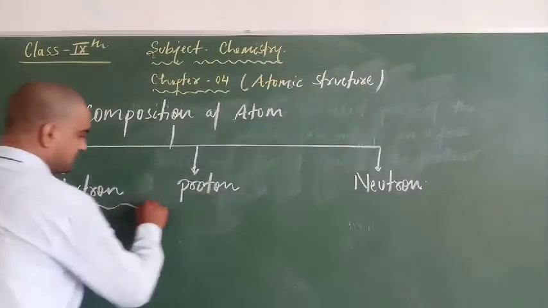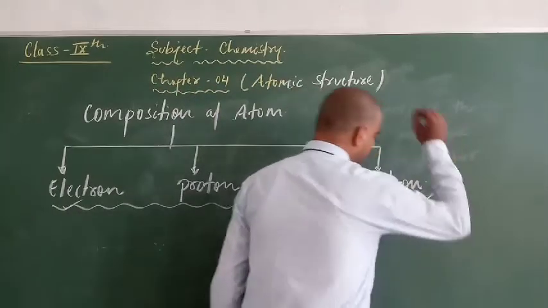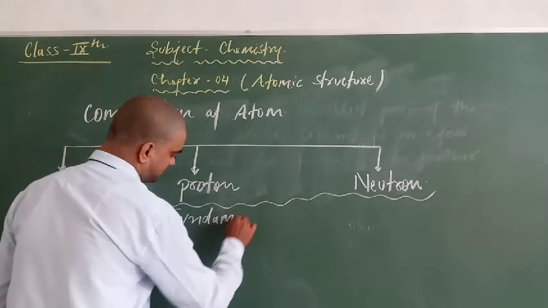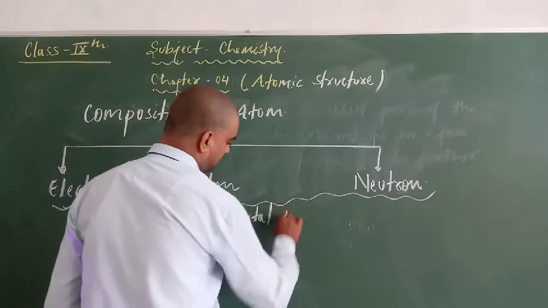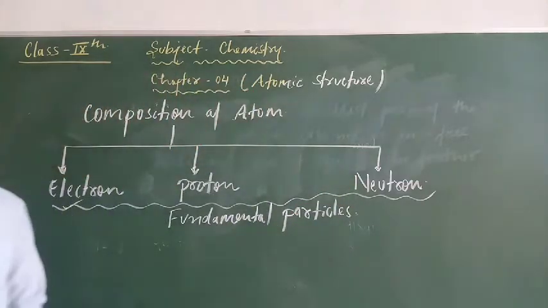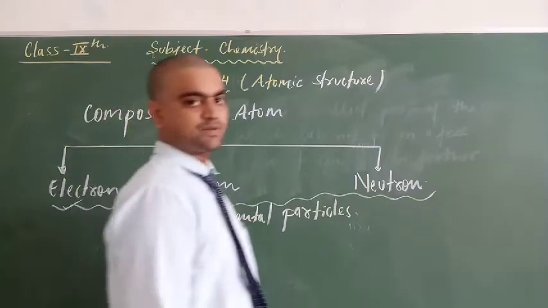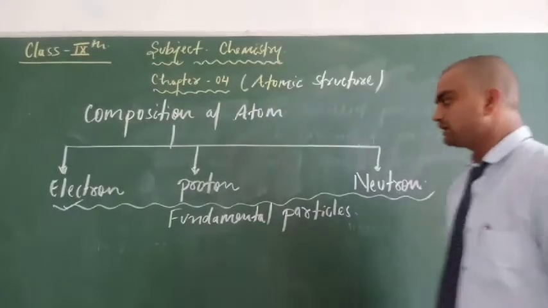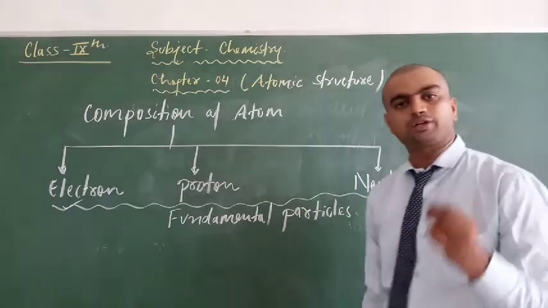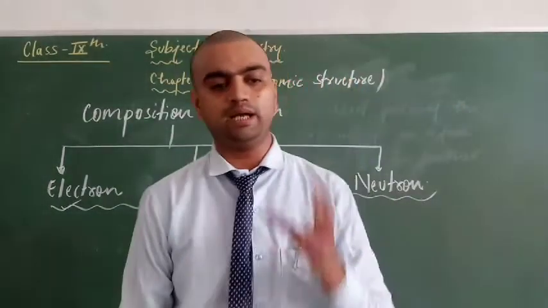These three, electron, proton and neutron, are collectively known as fundamental particles. Clear? So the next topic is how electron, proton and neutron have been discovered, or how scientists predicted their presence inside the atom.